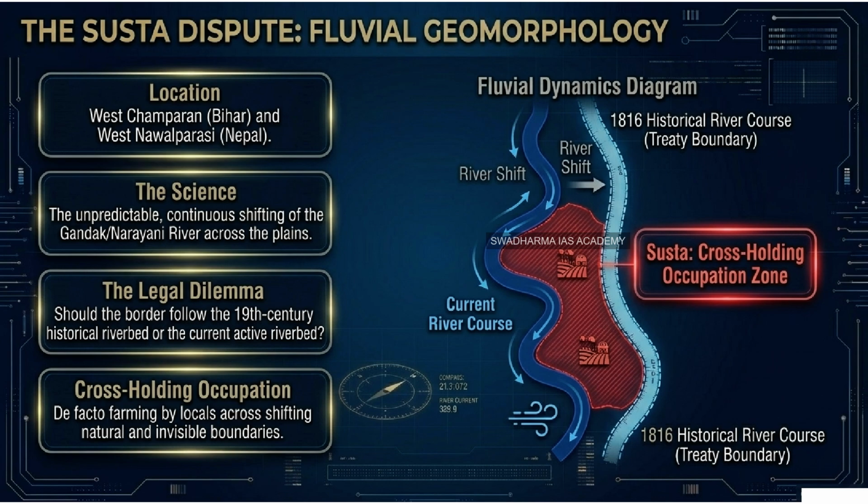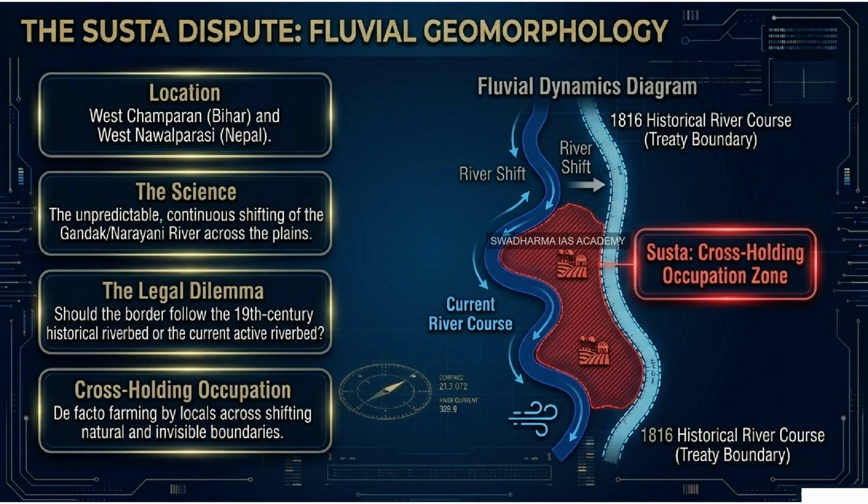And that creates just a massive headache for the people living there, right? I mean, you have Indian and Nepalese farmers who have lived in the exact same spot for generations, and suddenly they wake up and the river that used to be to their east is now to their west. It's staggering. Geographically, their sovereign land is now sitting on the wrong side of the river's flow. So they are farming in another country, essentially. Yes.